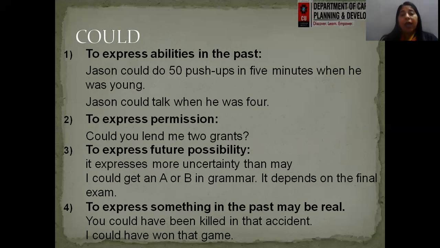I could get an A or B in grammar. It depends on the final exams. So I am talking about a future possibility of what grade I can get in grammar.